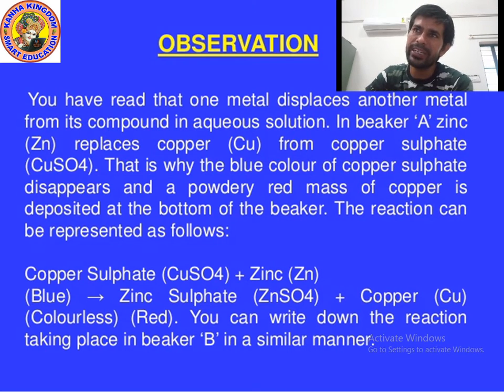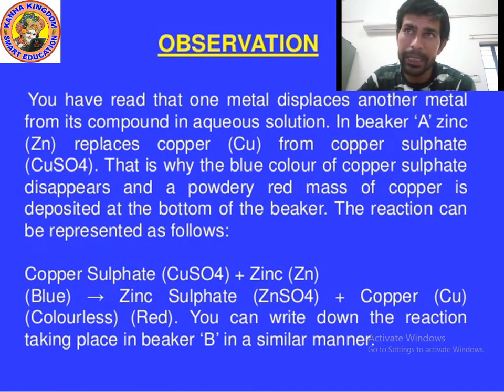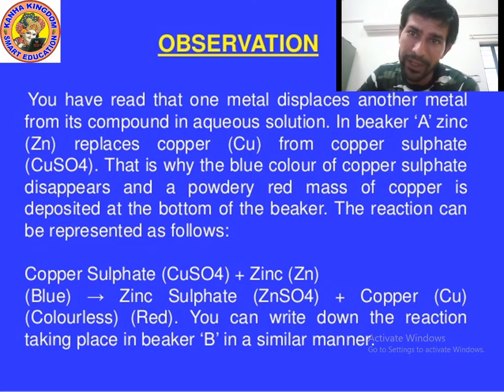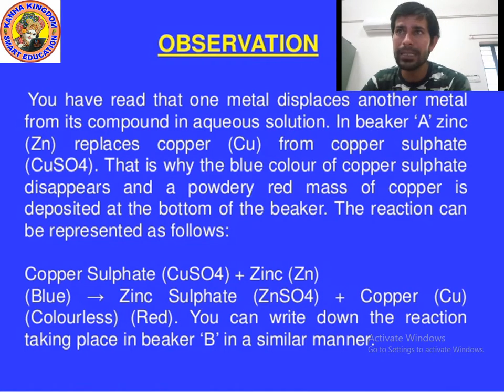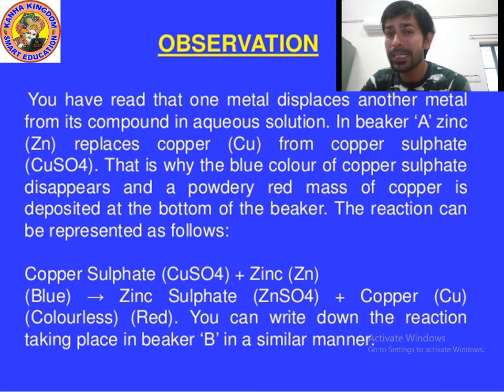When copper sulfate reacts with iron, CuSO4 will react with Fe. In beaker B, when copper sulfate CuSO4 reacts with iron Fe, then ferrous sulfate is formed, which means copper Cu is replaced by Fe, and then FeSO4 will form.